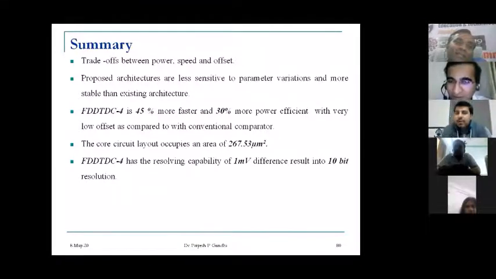Actually, we haven't patented it. From this research, there are many researchers who have taken this as a reference and carried out further work, and maybe they have come out with a chip also, but I am not sure.